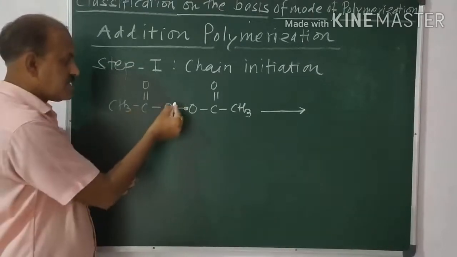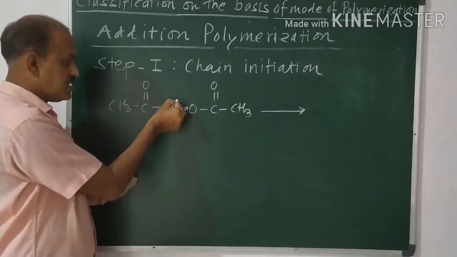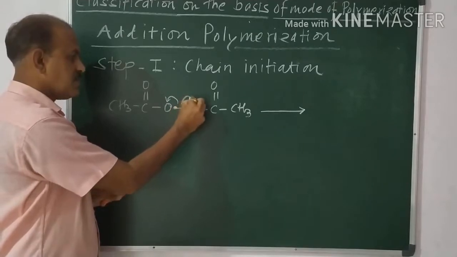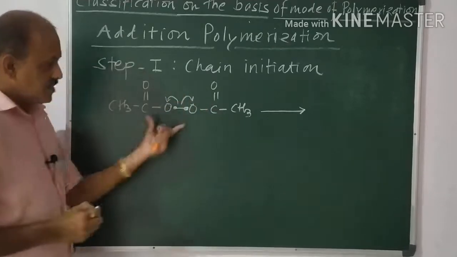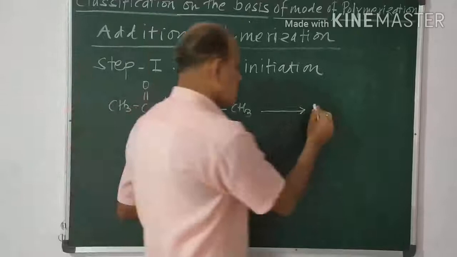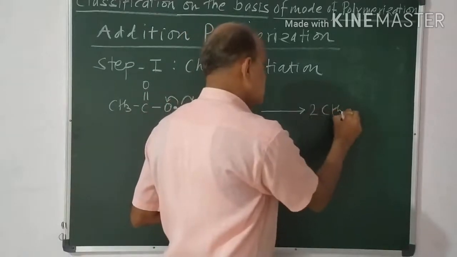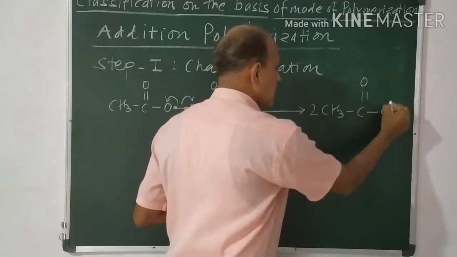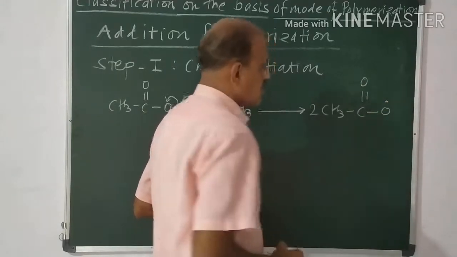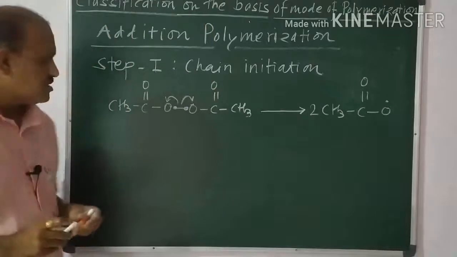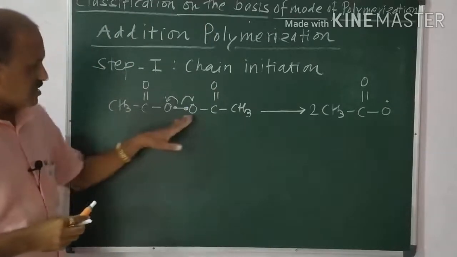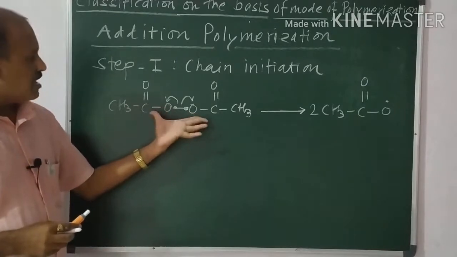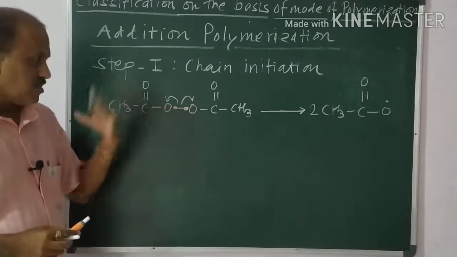When the breaking takes place, one electron shifts onto one O and the second electron shifts onto the other, giving twice CH3C(=O)O with a dot, which is the electron. Initially we observe the breaking of the acetyl peroxide.